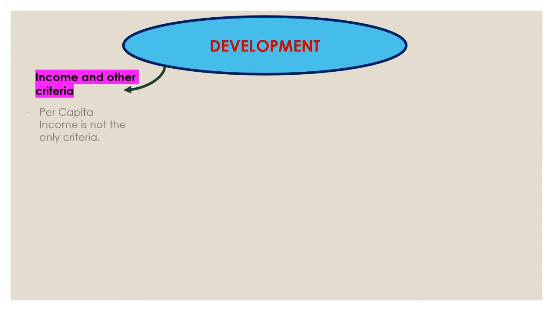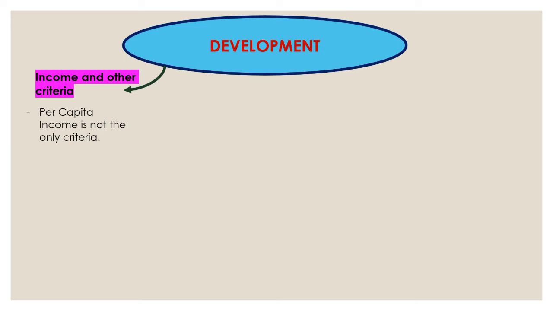When we say a country is developed, we cannot just say that it is developed because the people are getting a good amount of returns from what they are investing. For example, the per capita income of state A is, suppose, 25,000 per person, and on the other hand the per capita income of state B is just 5,000. Then just by comparing the income per person, we cannot say that this state is developed and this is backward.